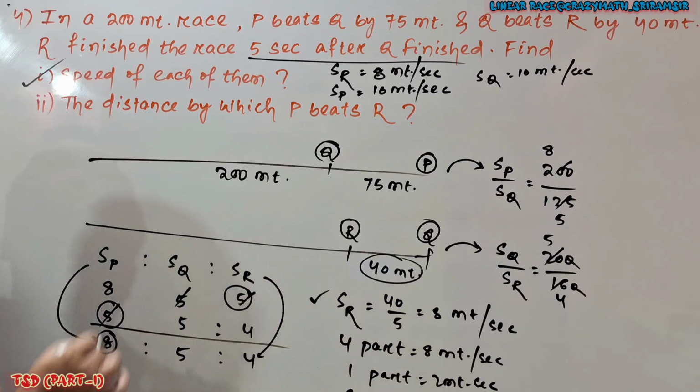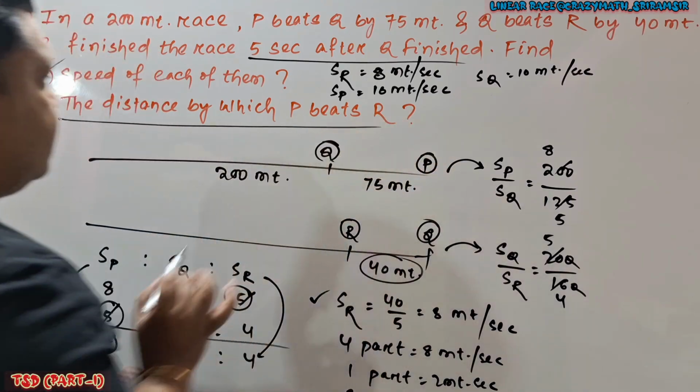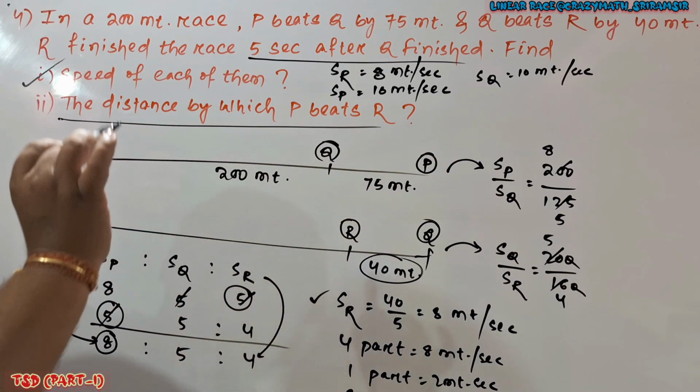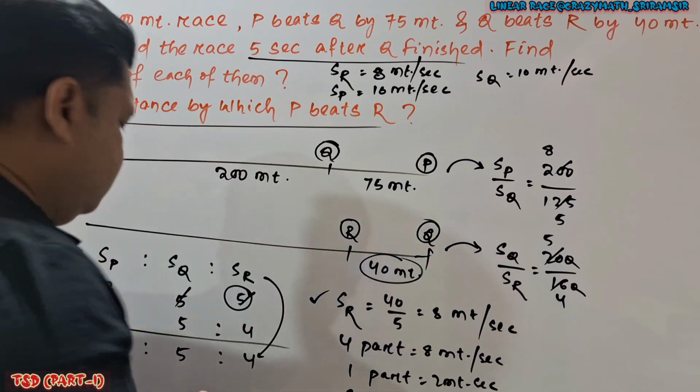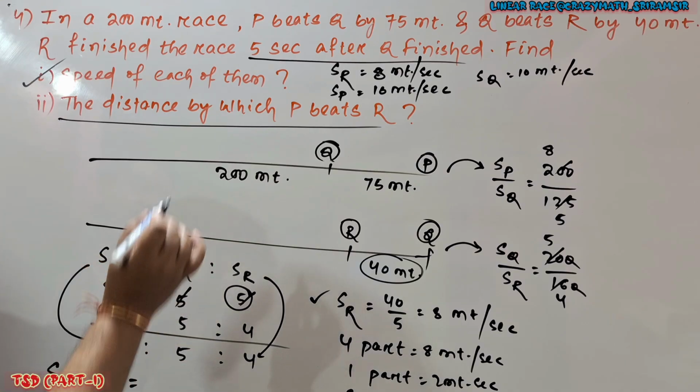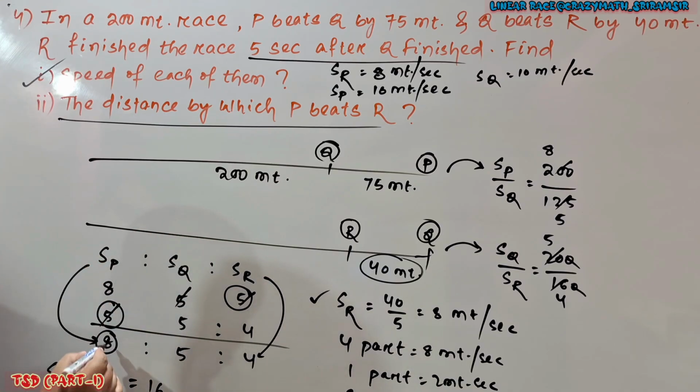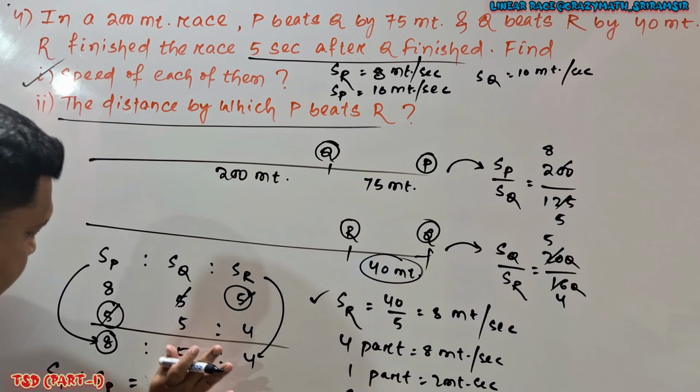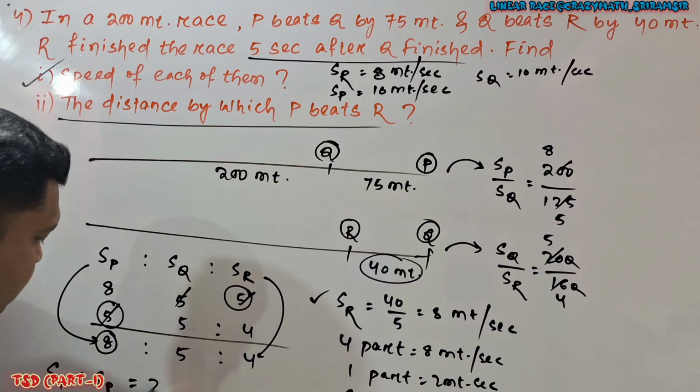Then it is given the distance between P and Q, the distance by which P beats R. Okay. So SP is to SR is how much? SP is given as 16, or here it is given 8. 8:4. If I simplify, I will get 2:1. The speed ratio is 2:1.